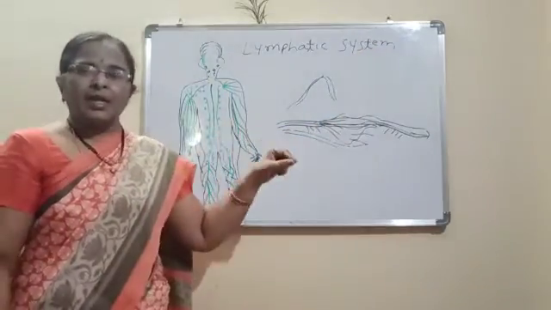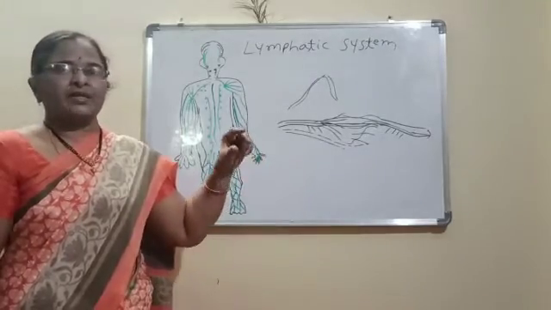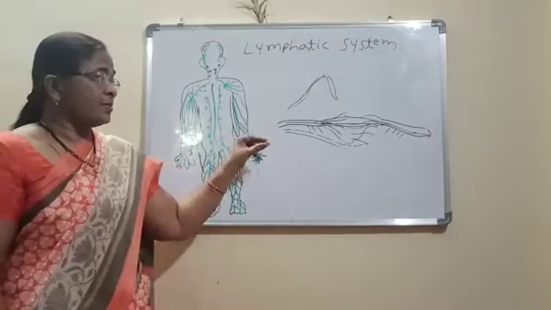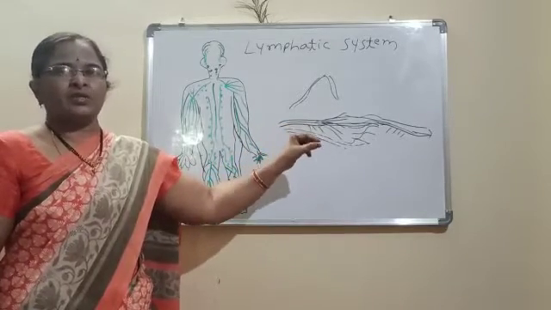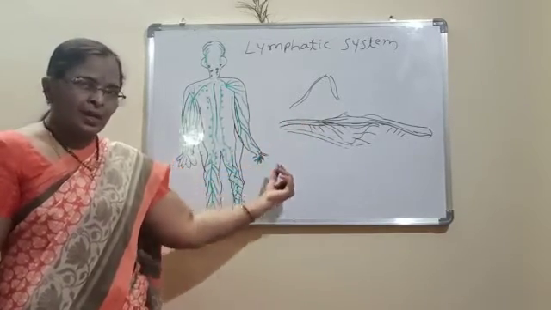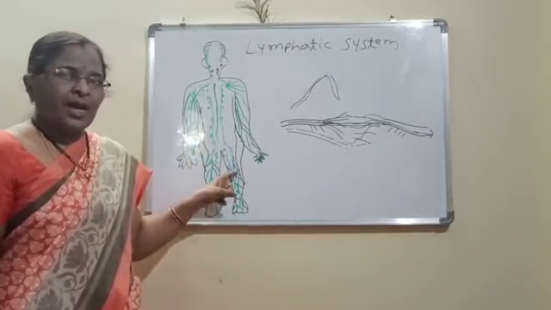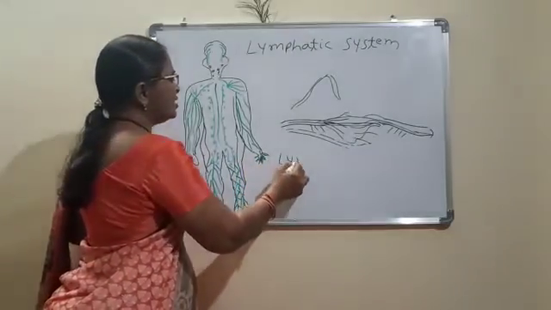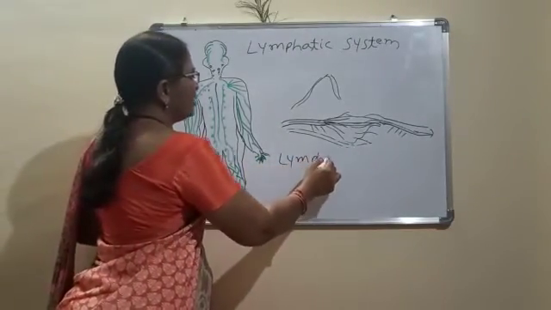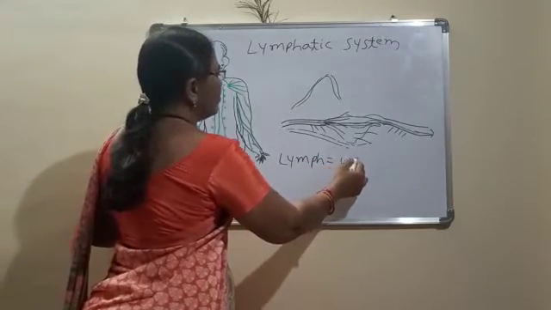The remaining materials which are not distributed through the capillaries, through the veins, through the arteries will come and accumulate in the lymphatic system. And we can see what is lymph. Lymph means water. In Latin, the meaning of lymph is water.